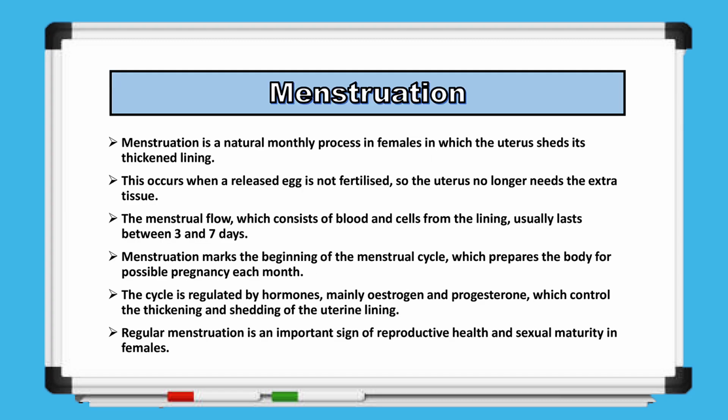Menstruation is a natural monthly process in females in which the uterus sheds its thickened lining. It happens because a released egg is not fertilized, so the uterus no longer needs the extra tissue. The menstrual flow, consisting of blood and cells from the lining, usually lasts between 3 and 7 days. Menstruation marks the start of the menstrual cycle, which prepares the female body for possible pregnancy each month. This cycle is regulated by hormones, mainly estrogen and progesterone, which control the thickening and shedding of the uterine lining. Regular menstruation is an important sign of reproductive health and sexual maturity in females.